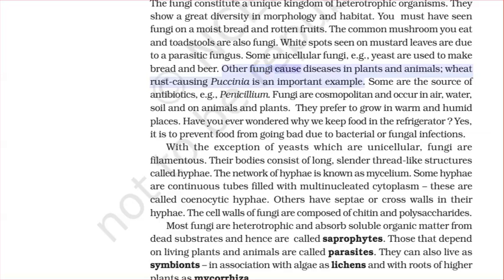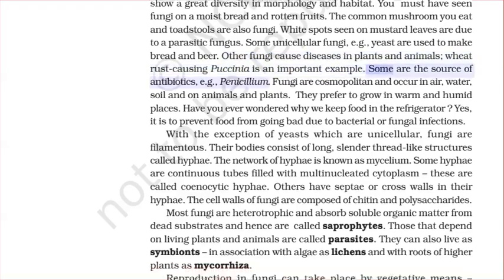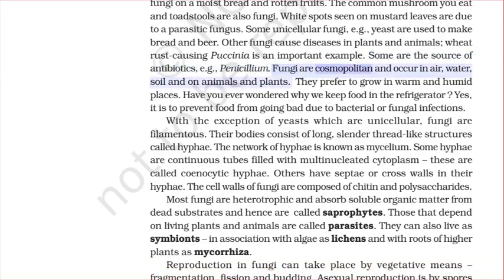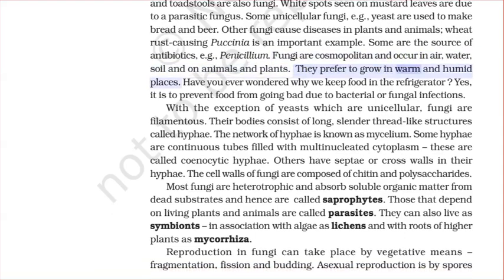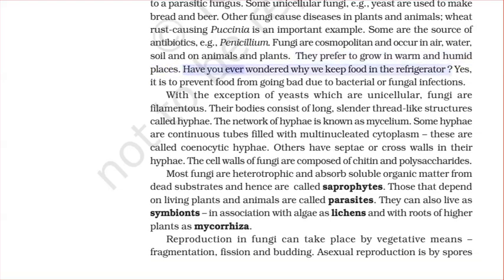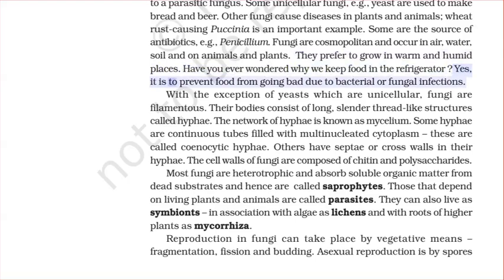Other fungi cause diseases in plants and animals. Wheat rust-causing Puccinia is an important example. Some are the source of antibiotics, e.g. Penicillium. Fungi are cosmopolitan and occur in air, water, soil, and on animals and plants. They prefer to grow in warm and humid places. Have you ever wondered why we keep food in the refrigerator? Yes, it is to prevent food from going bad due to bacterial or fungal infections.